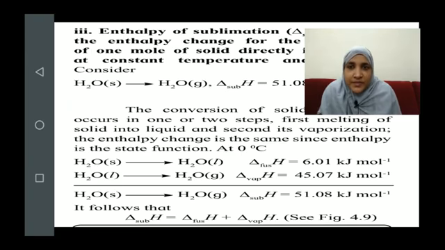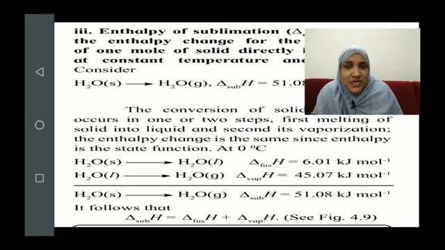When you add these two values, the total will be 51.08. So whether the solid is directly converting into its vapor, or it is first converting to liquid and then into vapor, the total enthalpy change remains the same. It is 51.08 kilojoule, which is a very good example for expressing why enthalpy is a state function, because enthalpy depends only on the current state and does not depend on the path followed to reach that state.